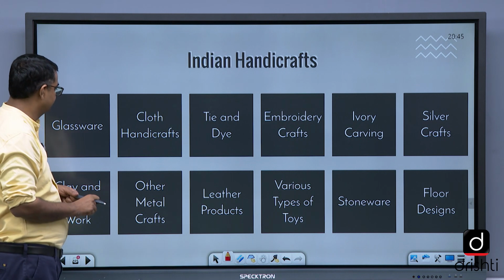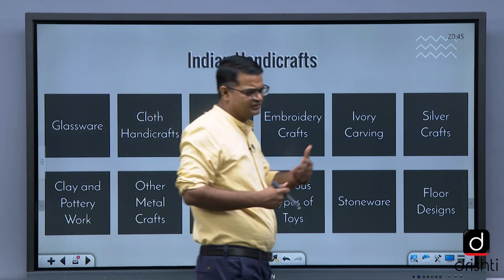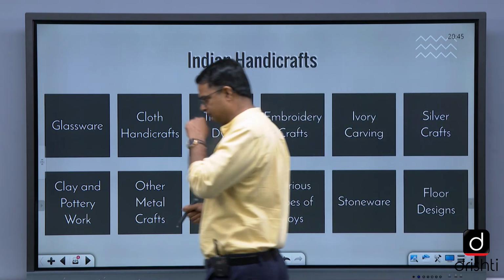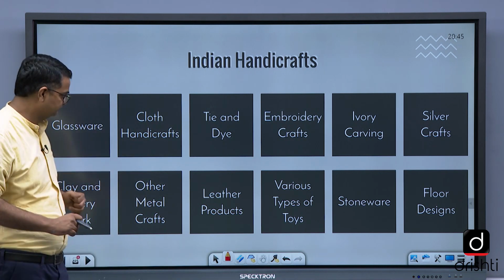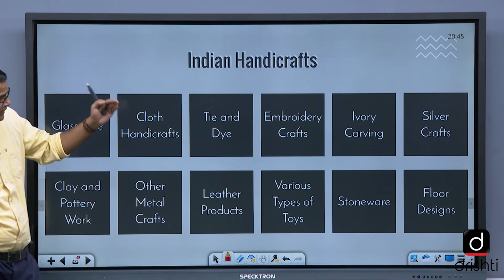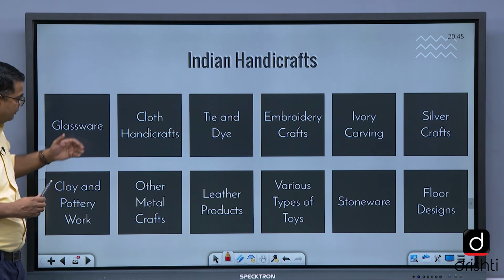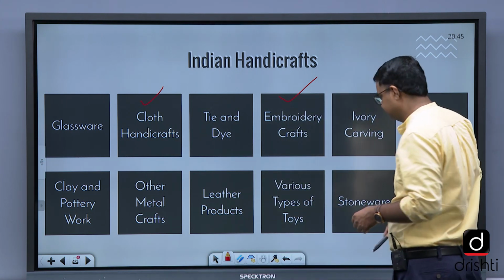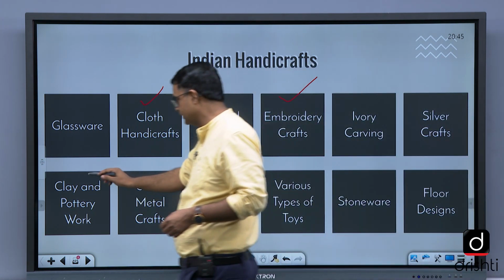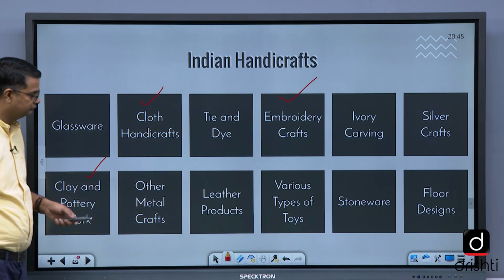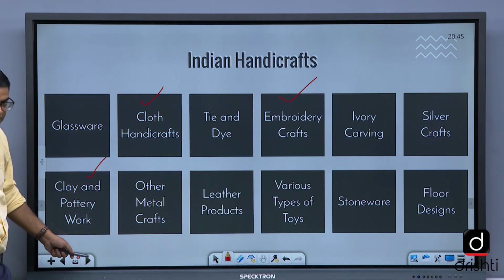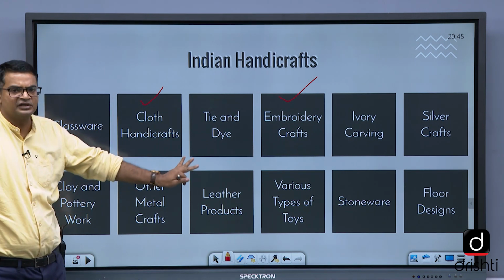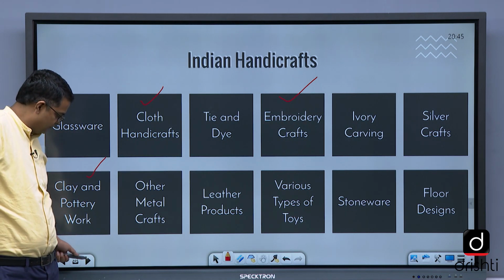Then handicrafts. This is not a very important topic, but yes, they can put a question on it. These Indian handicrafts. What is cloth handicraft? This is, you can say, embroidery. This is important. These two are in clay and pottery work. You can just take a look at this. This topic in general is not very important, but if they ask something, they can ask on these topics.